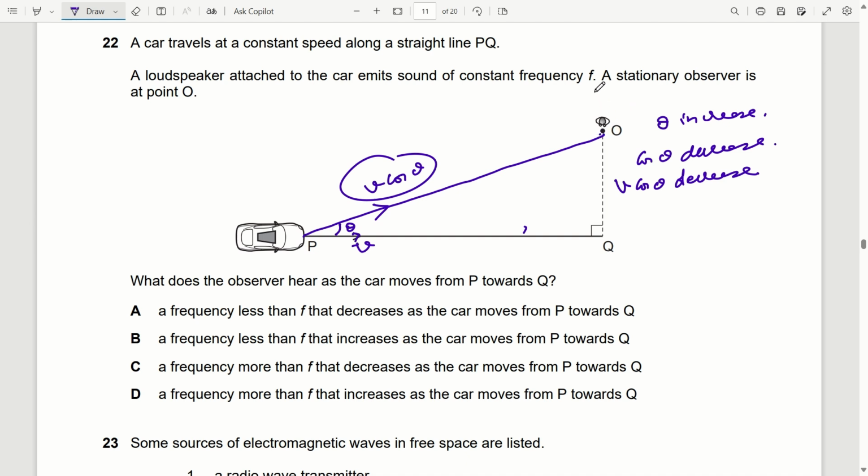So the constant source frequency is f. So the observed frequency will be more than f. But as it approaches, its magnitude will be decreasing. So it will be more than f, but it will decrease as the car moves from P to Q.